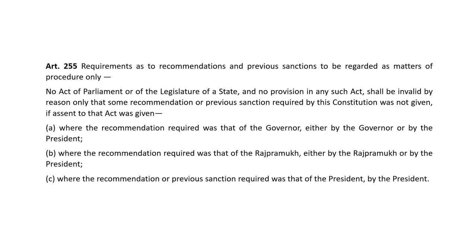Where the recommendation required was that of the Raj Pramukh, either by the Raj Pramukh or by the President. Where the recommendation or previous sanction required was that of the President, by the President.